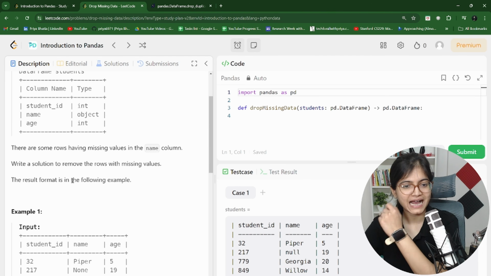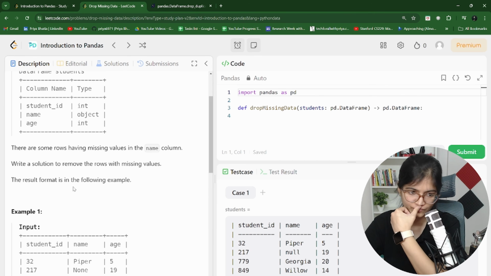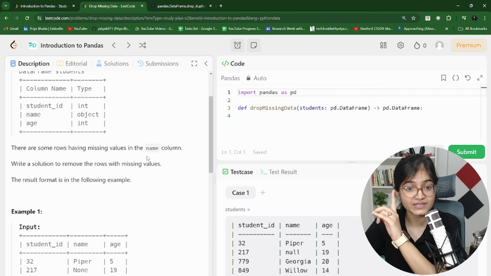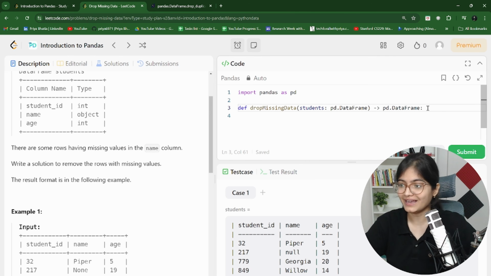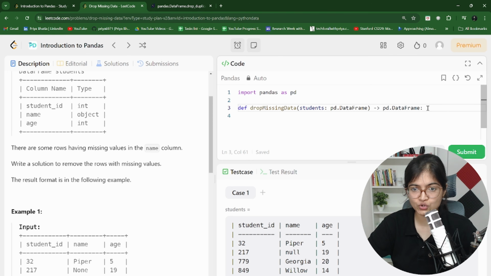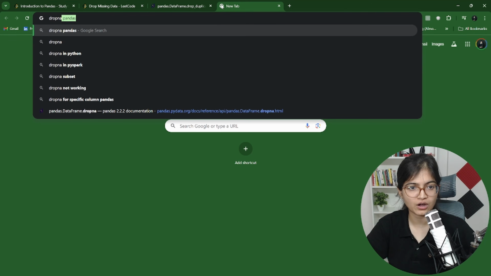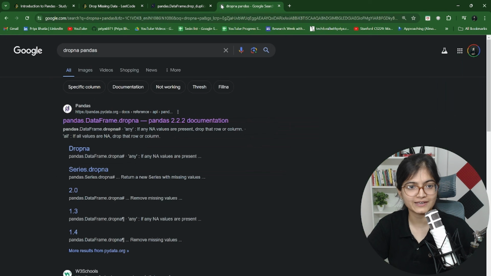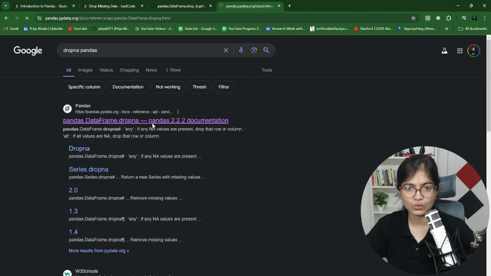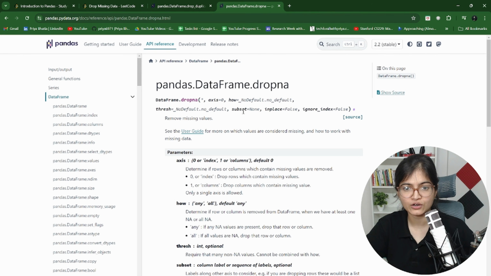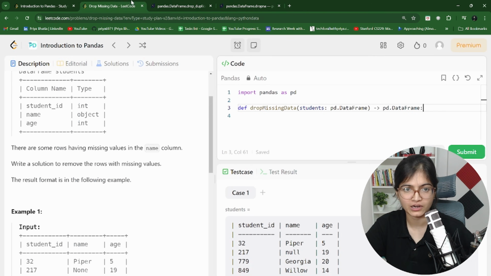So there are some rows having missing values in the name column. Okay, we can see that. They are focusing specifically on the name column. That is what you have to focus on. Write a solution to remove the rows with the missing values. So again, their focus is to specifically focus on the name column. So here again we have the dropna function in pandas, which you can see here, right? So we can use this function. Here also we have a subset. So in my case, this subset will be the name column, I feel.